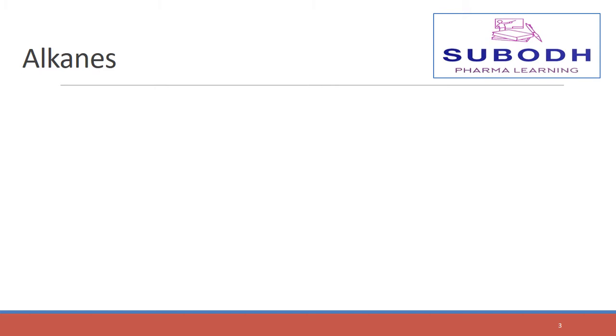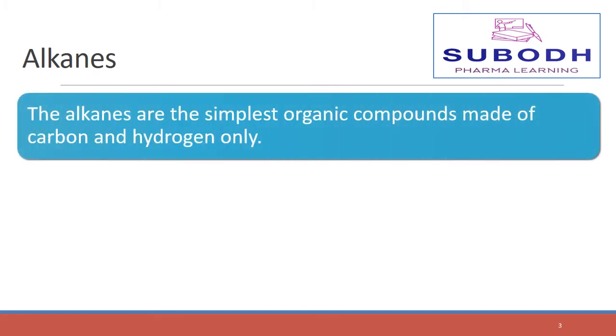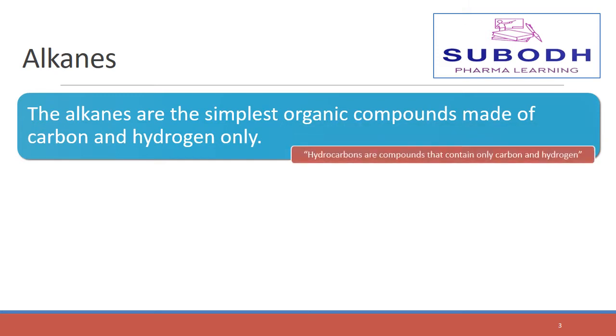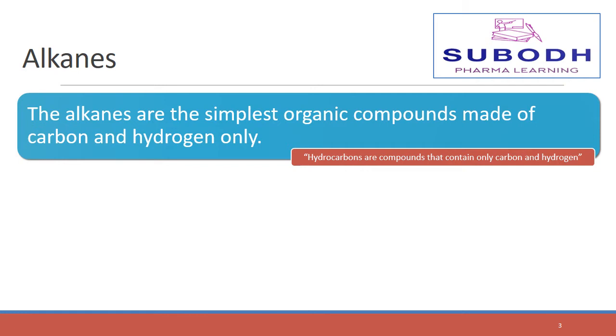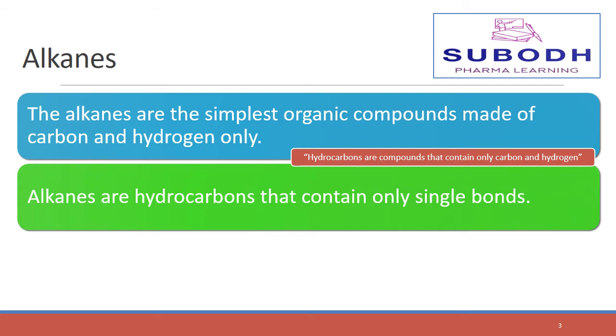Now we will see what alkanes are. The alkanes are the simplest organic compounds made of carbon and hydrogen only. That means alkanes contain only carbon and hydrogen. And we already know that the compounds which contain only carbon and hydrogen are known as hydrocarbons. The alkanes are hydrocarbons that contain only single bonds.